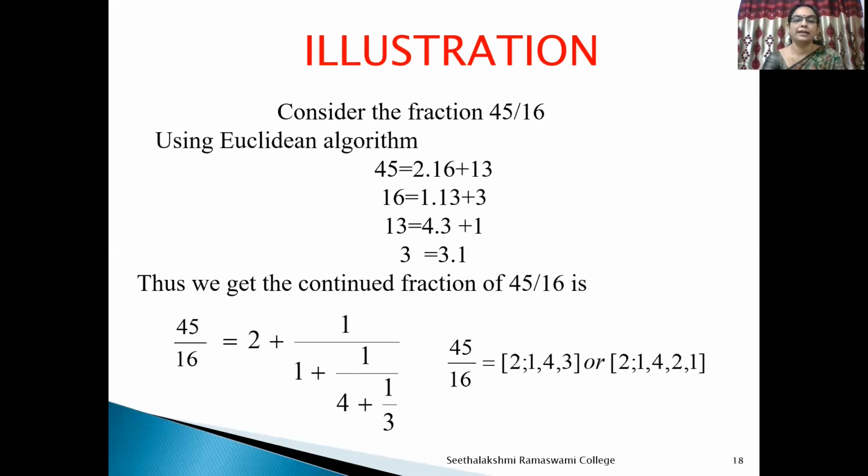Using Euclid's division algorithm, 45 is divided by 16, we get a quotient 2 and remainder 13. Since the remainder is non-zero, divide 16 by 13, we get a quotient 1 and remainder 3. Since the remainder is again non-zero, we divide 13 by 3, we get a quotient 4 and remainder 1. Again, we divide 3 by 1, we get a remainder 0. Thus, we get the continued fraction expansion of the rational number 45 by 16 as [2, 1, 4, 3], or another form of this as [2, 1, 4, 2, 1].